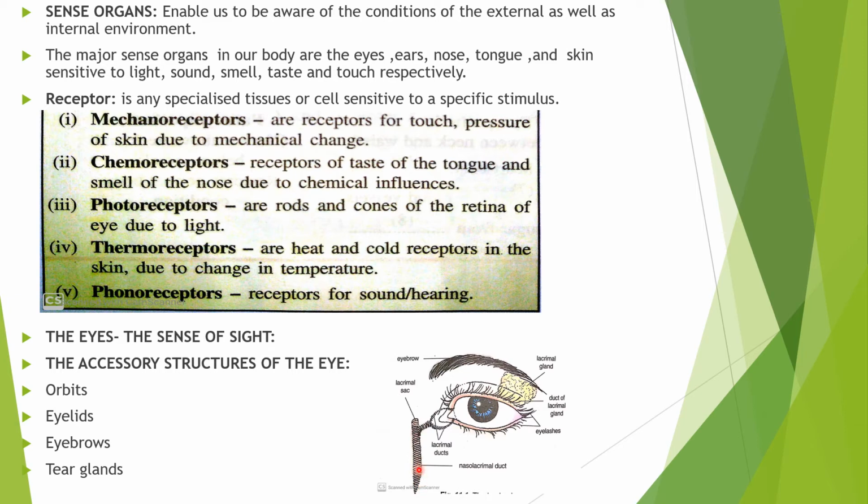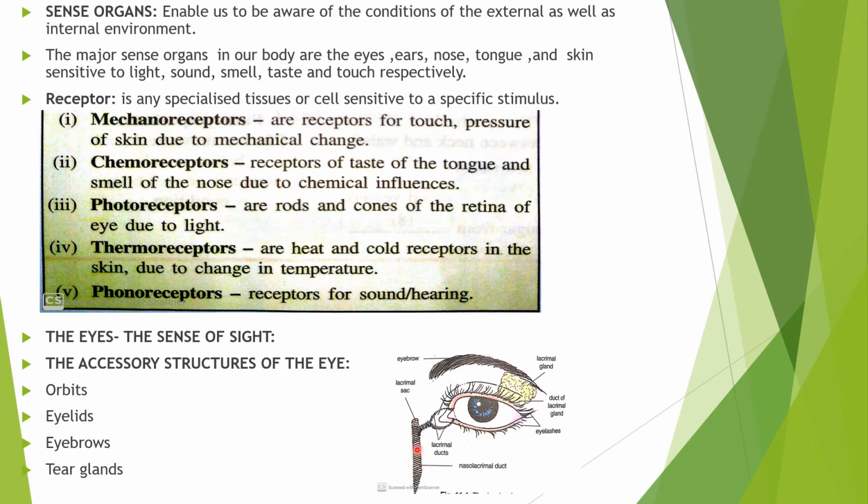The tears or the lacrimal secretion is a very watery fluid containing salt, some mucus, and bactericidal enzymes called lysozymes. So this is the tear, and it is a watery fluid which is somewhat salty in taste, and it contains the enzyme lysozyme, which is antiseptic and bactericidal in nature, which kills the germs.